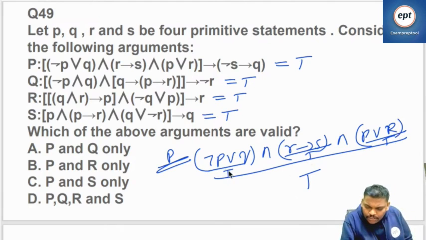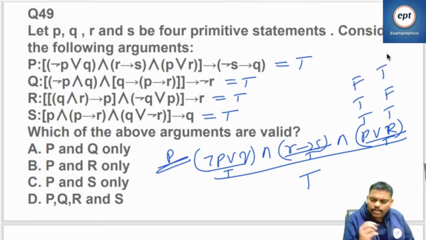Let's take any combination. I am going for negation P or Q. Right? Negation P. If you want, you can try something else also. Let us assume that this one I am trying, P or R. So this is going to be true, true, false, false, true. These are the combinations.